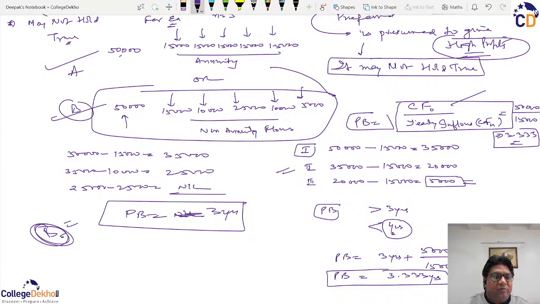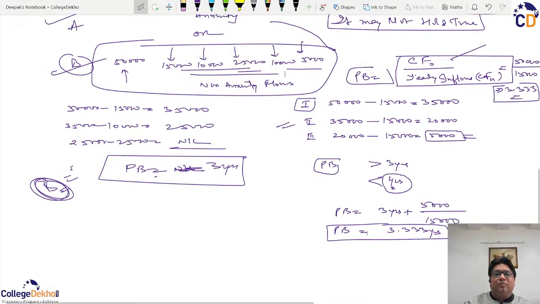On the basis of payback period, you are making a wrong choice because payback considers only initial period inflows. इनिशियल पीरियड किसी प्रोजेक्ट के अगर इनिशियली इनफ्लो ज़्यादा है तो उसका पेबैक कम हो जाता है, और पेबैक कम होने से प्रपोजल एक्सेप्ट हो जाता है। तो बाद के जो इनफ्लोज हैं अगर वो कम भी हैं, still you can make a wrong choice. So we were correctly saying that payback is not a true measure of the profitability of the project.